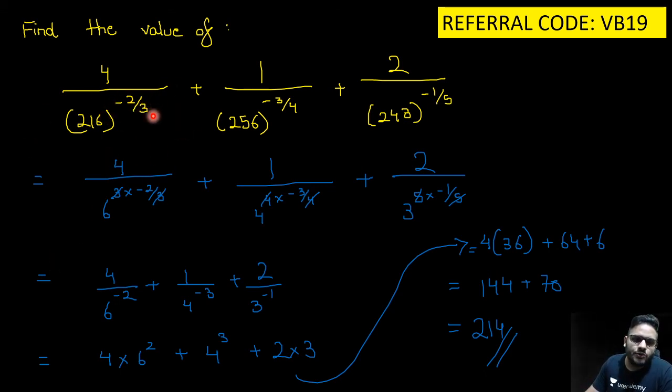216 raised to the power minus 2 by 3. So 6 raised to the power 3 is nothing but 6 cube, which is 216. 4 raised to the power 4 is nothing but 256. 3 raised to the power 5 is nothing but 243.